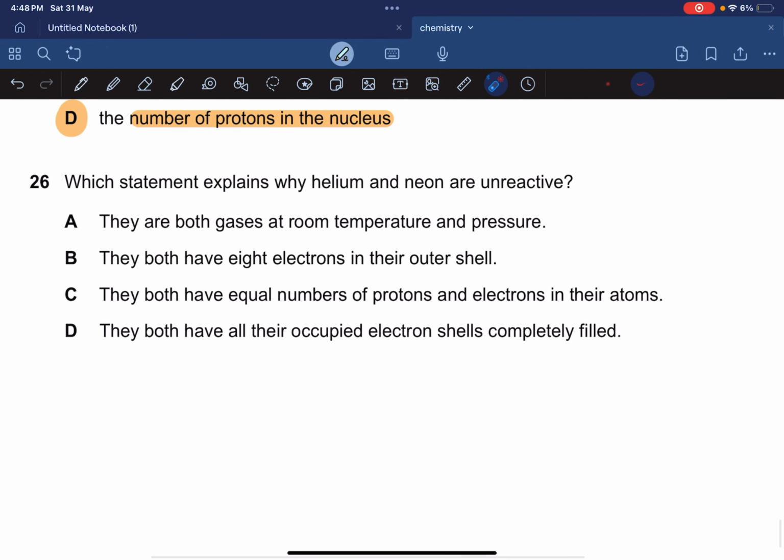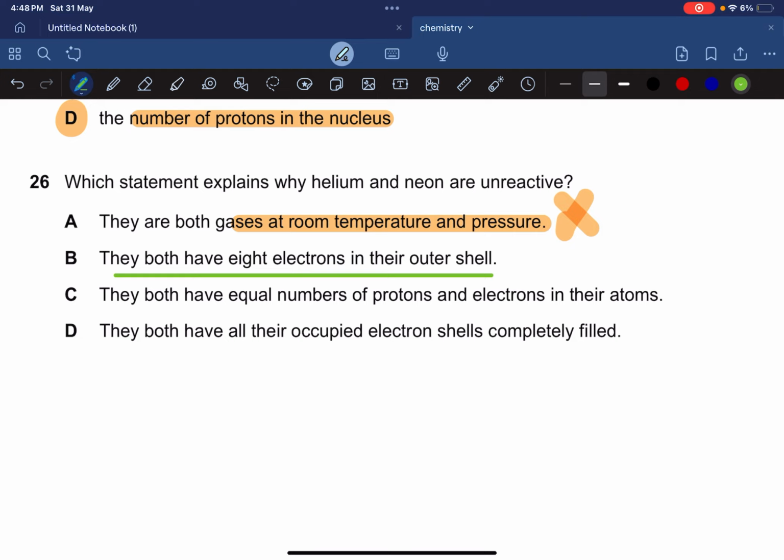Moving on to 26, which statement explains why helium and neon are unreactive? Because they're noble gases, they have full outer electron shells, they don't need to gain or lose electrons. Atoms tend to react because they have incomplete shells. They both are gases at room temperature? No. Oxygen is a gas, but it's reactive. They both have 8 electrons?